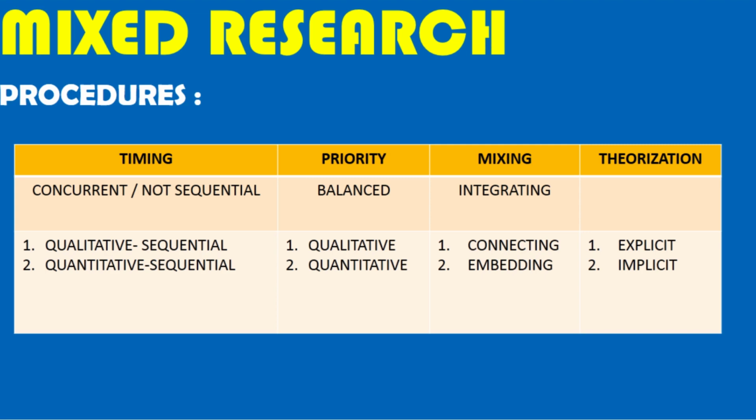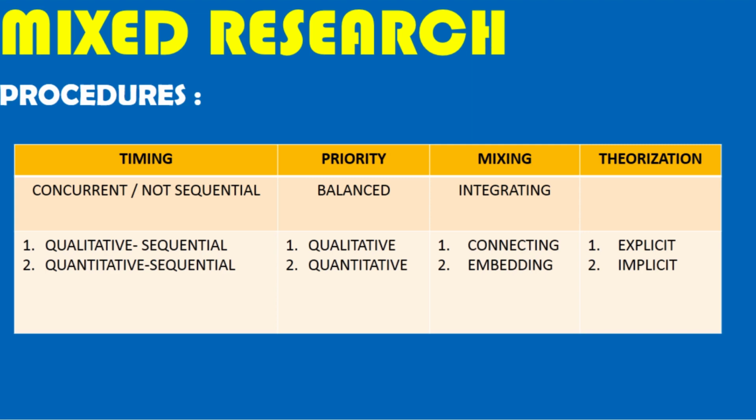Third, mixing. In this stage, we can combine the two methods, connect the analysis results of the two methods, or insert the method in the other method. By converting qualitative themes into counts and comparing these counts with descriptive quantitative data. So combining and then connecting the two data means that mixing qualitative and quantitative assessments is connected between data analysis from the first phase of research and data collection of the second phase of research.